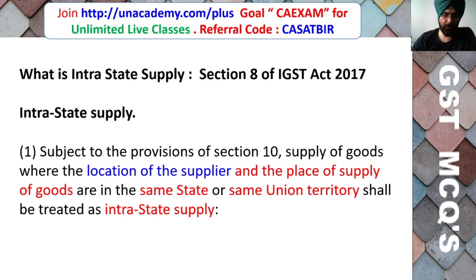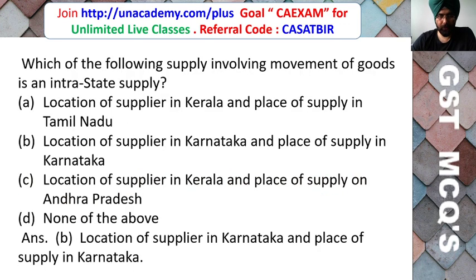So location of the supplier and place of supply is very important under GST, because only then it will decide whether you have to pay CGST or SGST, or IGST has to be paid. So in this case, location of the supplier is in Karnataka and place of supply in Karnataka, so it is within the state supply, and you have to charge CGST and Karnataka GST on this supply.